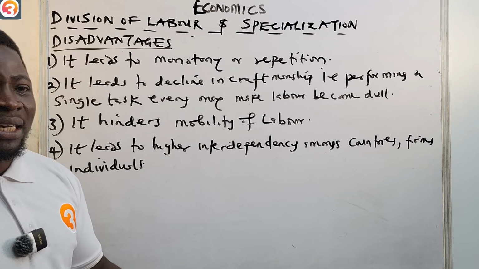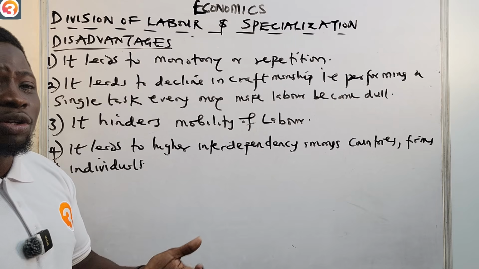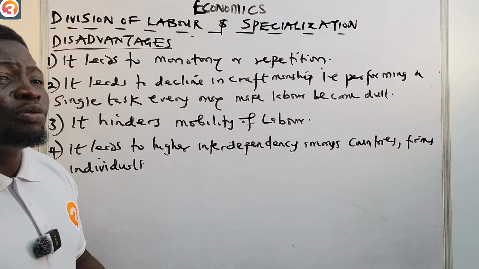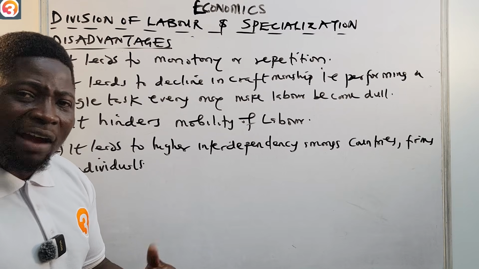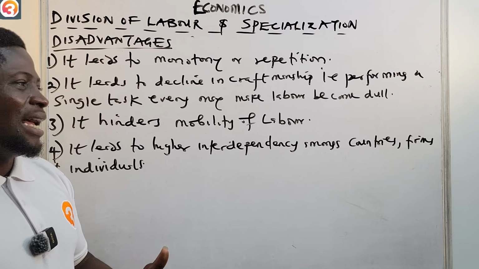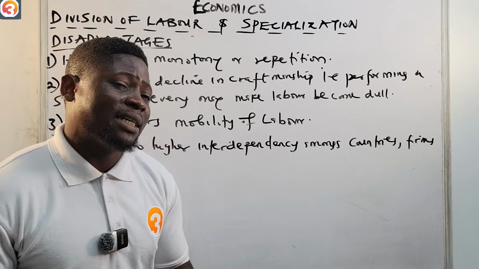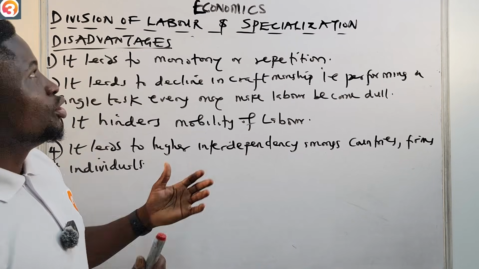It leads to higher interdependency. Let's say Saudi Arabia, which produces oil, does not want to give oil to anybody. The other countries will be suffering because they don't have oil. It's as simple as ABC. So these are the disadvantages of division of labor and specialization that we should take to heart.